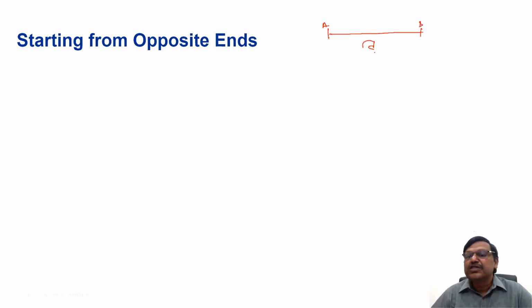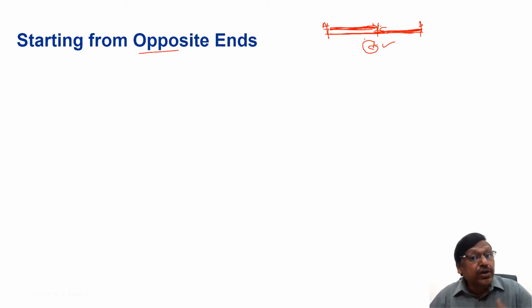If this is the distance between them, and they start from opposite ends, what happens by the time they meet? A travels this portion, B travels this portion, which means by the time they meet for the first time, the distance covered by A and B together is how much? This plus this equals the total distance D, or not? Yes. That's why, if two people travel from opposite ends, by the time they meet for the first time, the distance traveled is D.